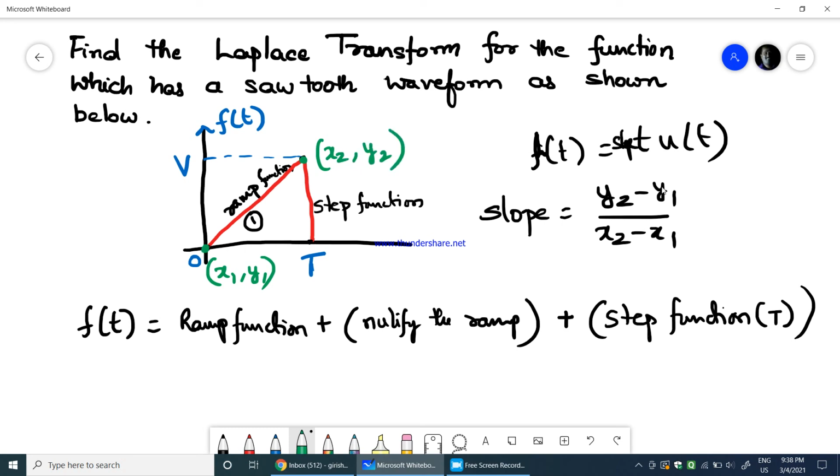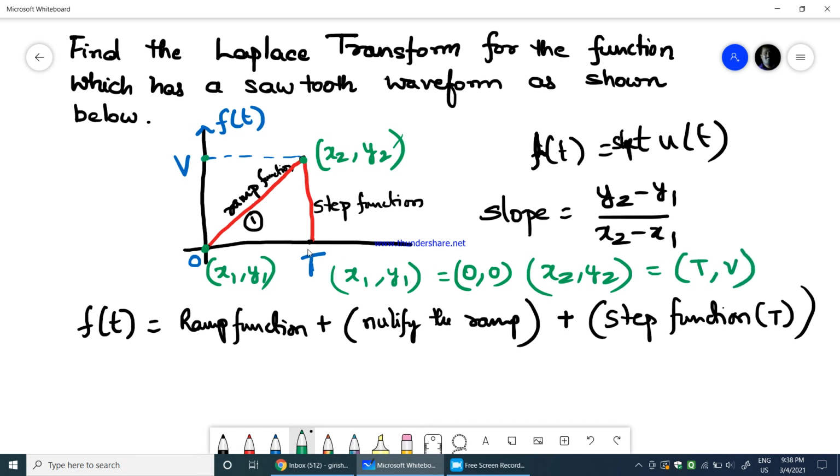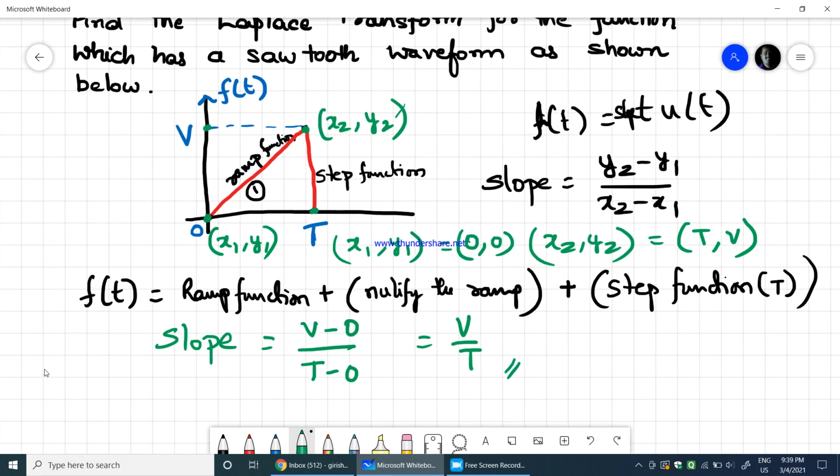Now at the origin, x1 and y1 are equal to 0 and 0, because at the origin both are zero, whereas at this particular point the coordinates x2 and y2 are T and V. Y is V, whereas x is T. Therefore the slope of the ramp function is given by y2, which is V, minus 0, divided by T minus 0, which is equal to V by T. This is the slope we get for the ramp function.